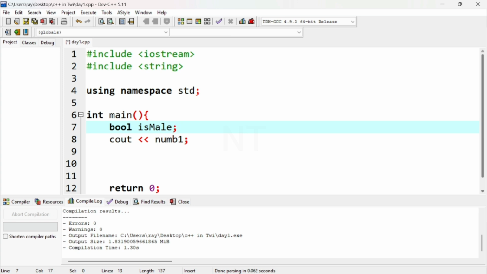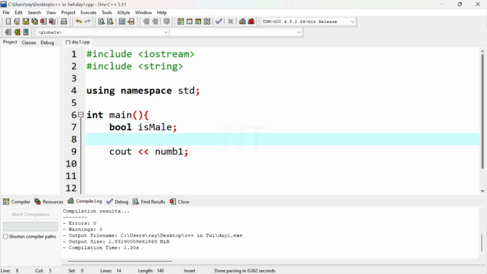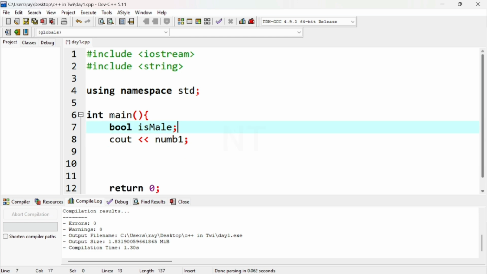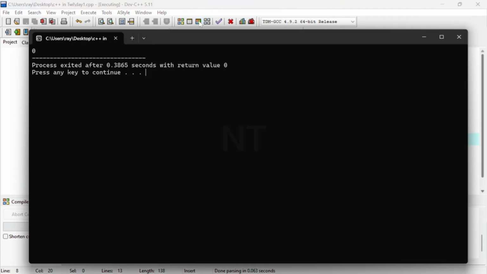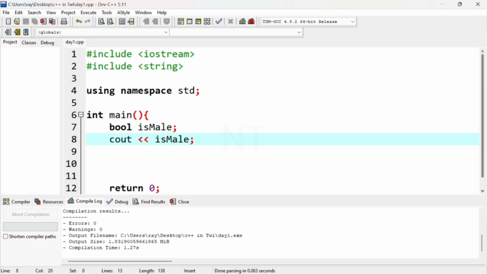You can say maybe, let me say cout is male. Let's see what you get. Let me run this one. Okay, we are getting 0. 0 means false, right? So bool is true or false.